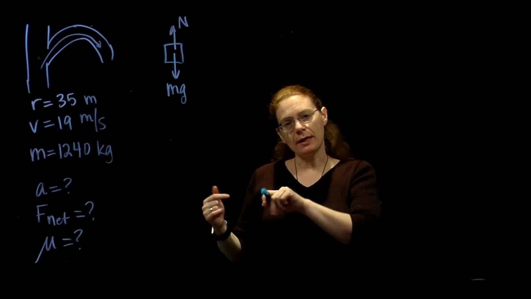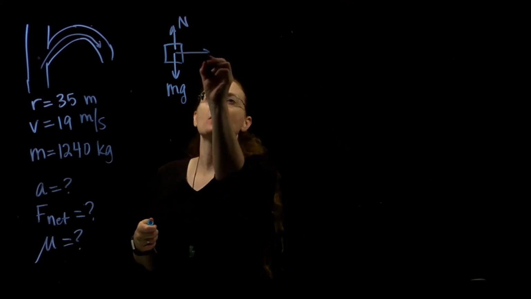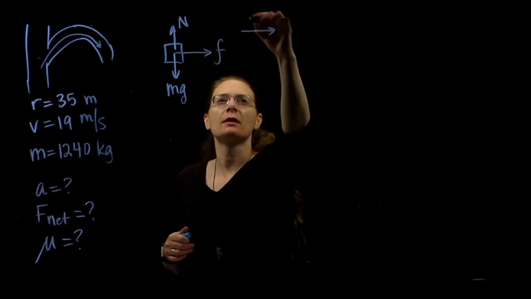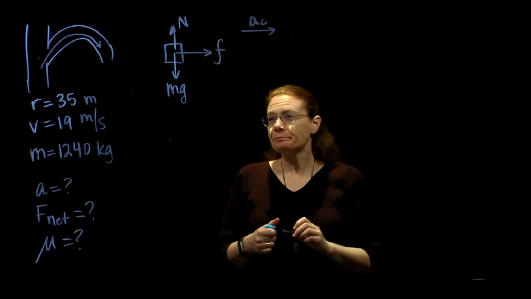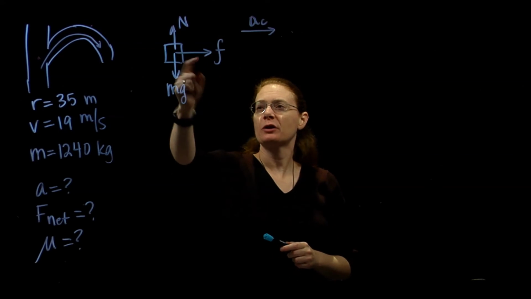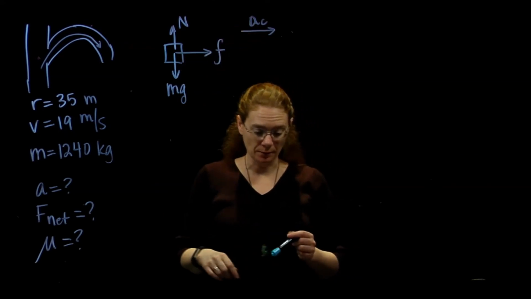So friction is actually keeping you going in a circle. Friction is the thing causing that centripetal acceleration, and the centripetal acceleration is pointing towards the center of the circle. So here we've got our force diagram, and the friction is pointing towards the center of the circle. The centripetal acceleration is pointing towards the center of the circle.